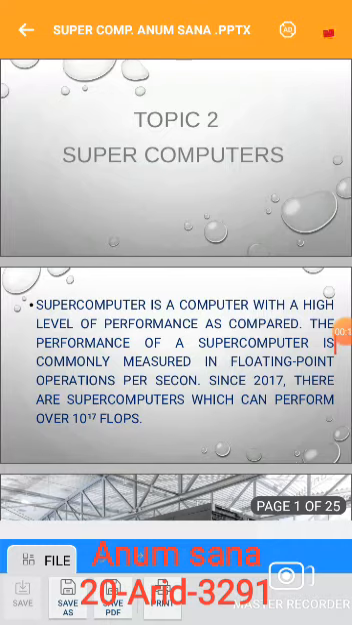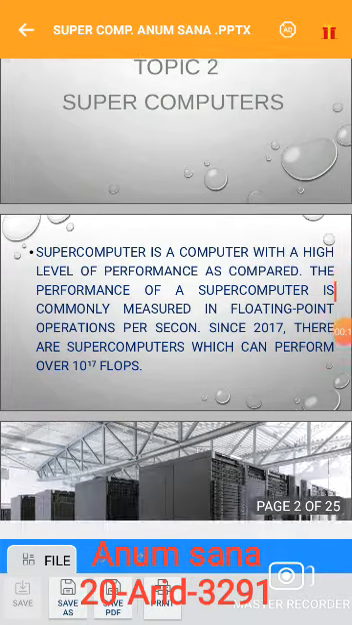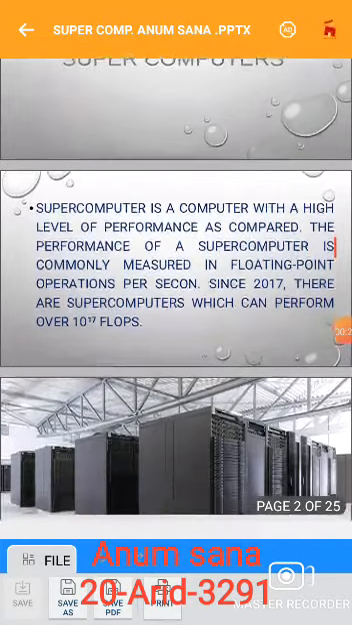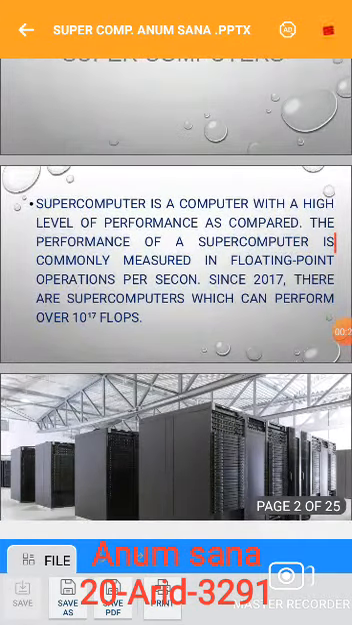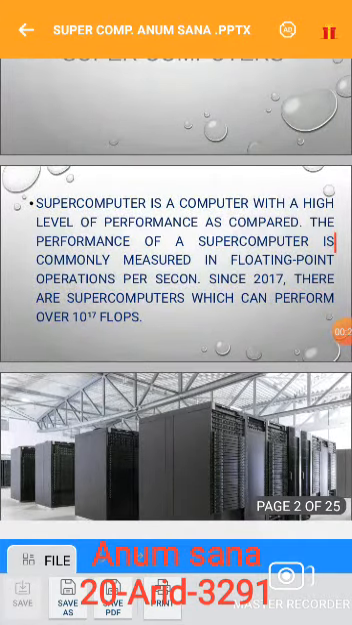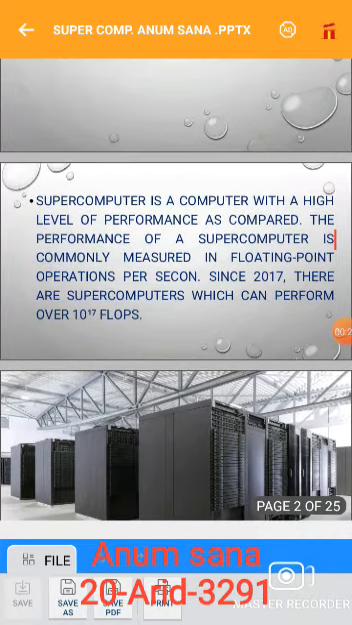First we define supercomputers. A supercomputer is a computer with a high level of performance as compared to other computers. The performance of a supercomputer is commonly measured in floating point operations per second. Since 2017, there are supercomputers that can perform 10 exponent 17 FLOPS. Here FLOPS is the measuring unit of supercomputers.